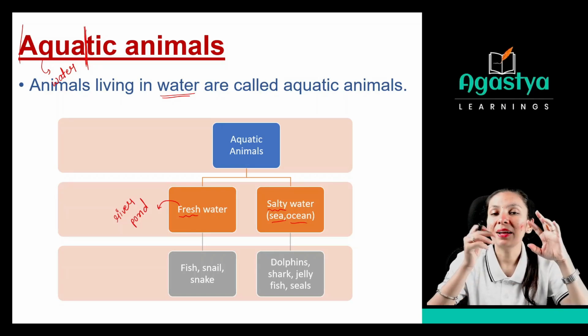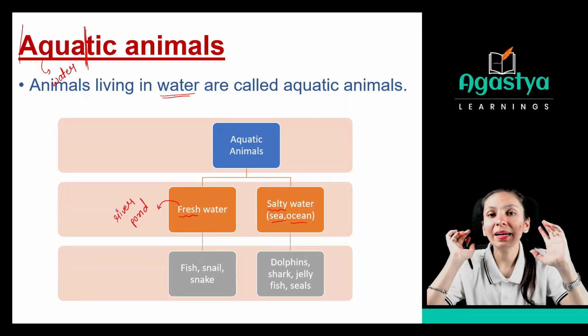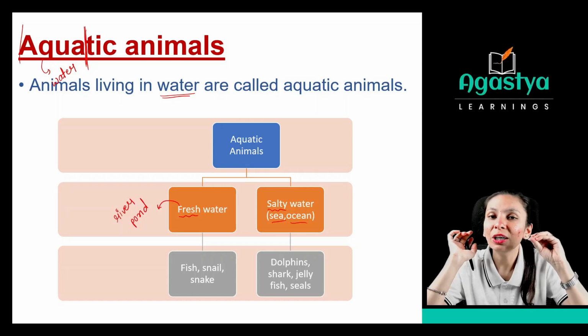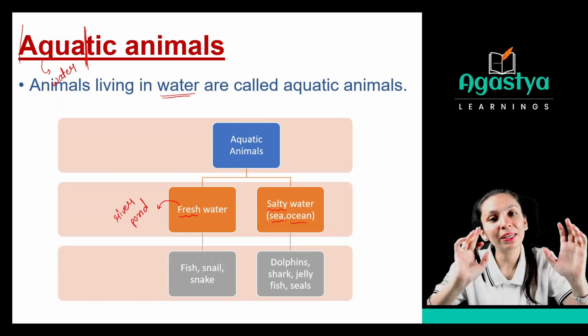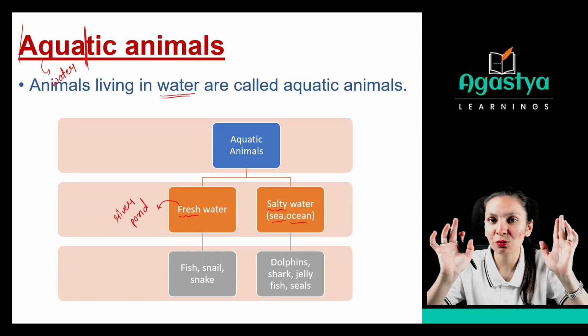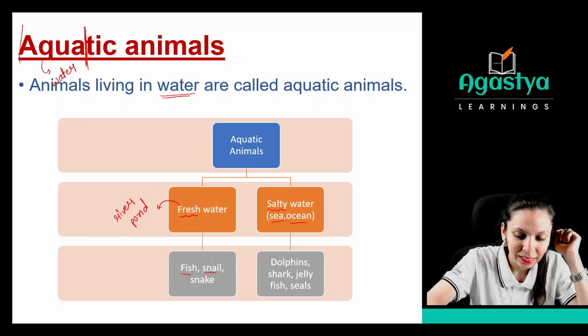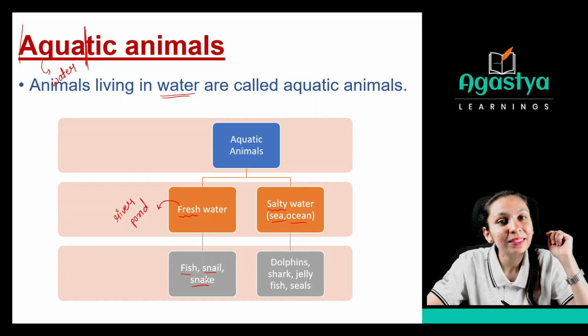But now we are going to identify what kind of animals we can find in sea water, or you can say the salty water, and what kind of animals will be there in fresh water. So let us understand that fish, snail and snake, this kind of animal you can find in fresh water. What kind of fresh water?